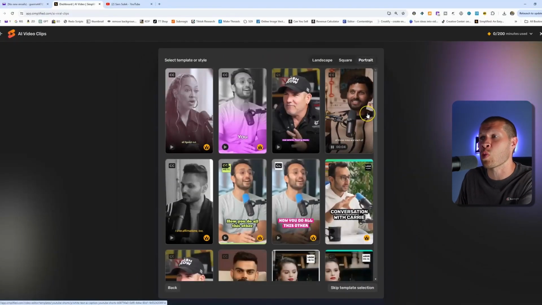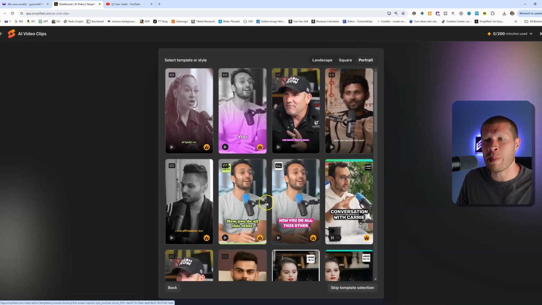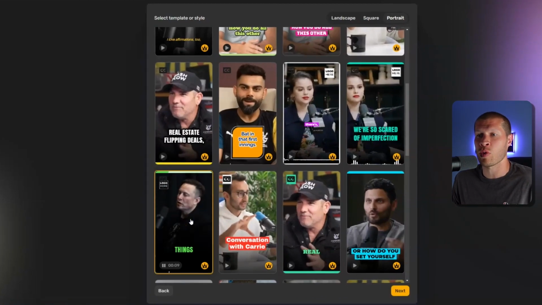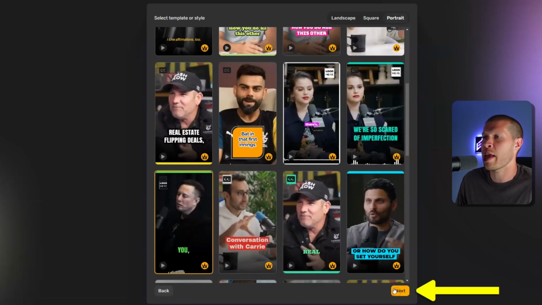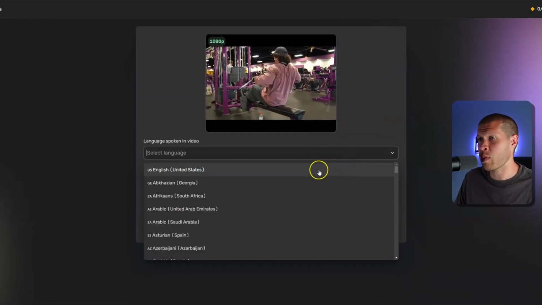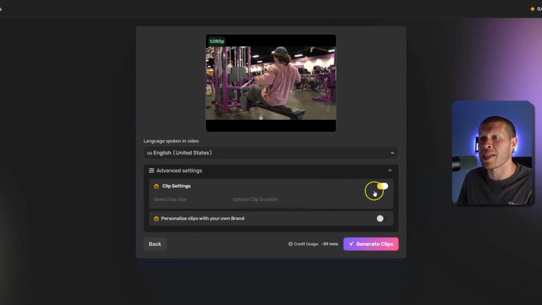What do you want your actual videos and captions to look like within these AI clips? So you can pick any one of these. They all work. Let's just pick this Elon one right here with the green text and the bottom kind of audio function, which I kind of like. Click next once you've selected it. And now you're going to pick your settings. So obviously just pick your language. I'm going to go English. You can pick clip settings and actually make the settings if you want to.